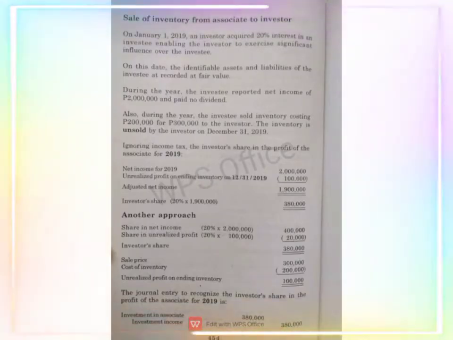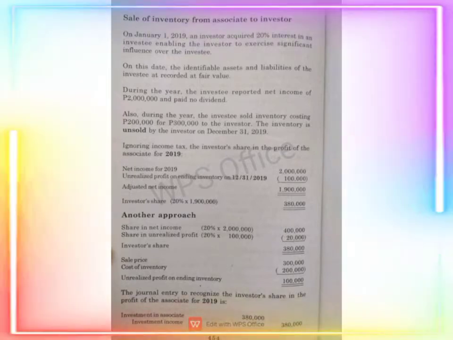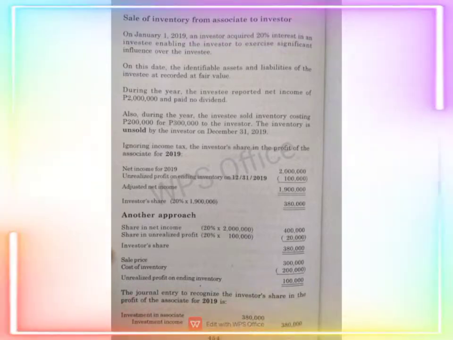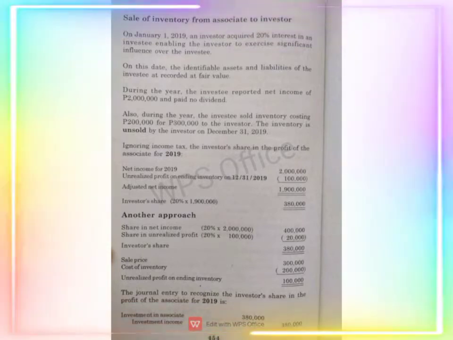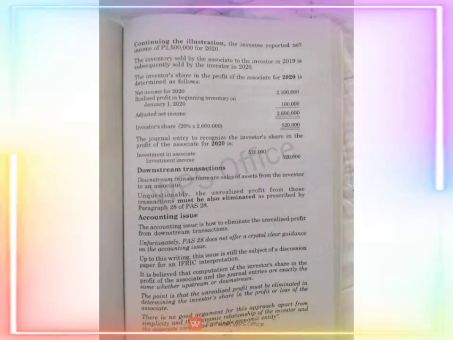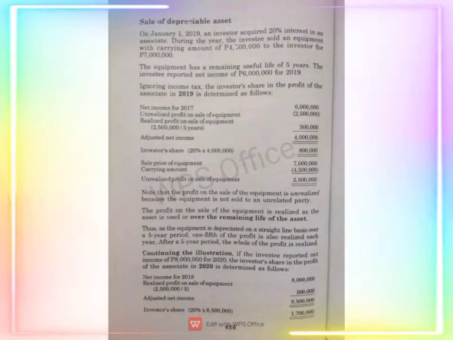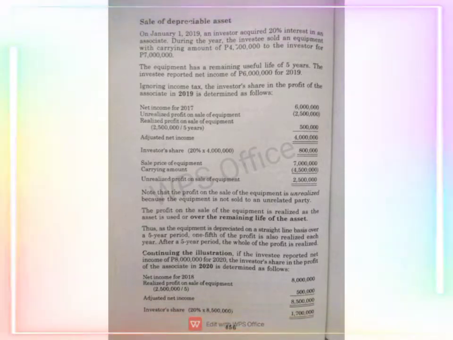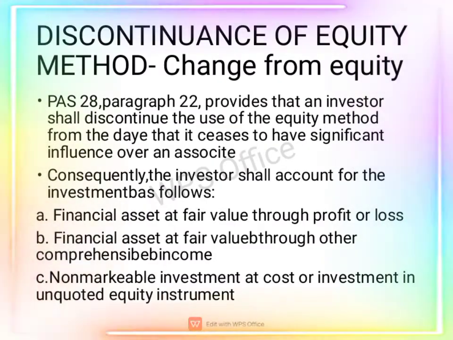In the example given, the investee reported net income of 2 million and paid no dividend. Also during the year, the investee sold inventory costing 200,000 for 300,000 to the investor. The inventory is unsold by the investor at year end. So this means the 100,000 unrealized profit from the inventory should be eliminated in determining the investor's share in the profit or loss of the associate. So your basis in determining the share in net income would only be 1,900,000.